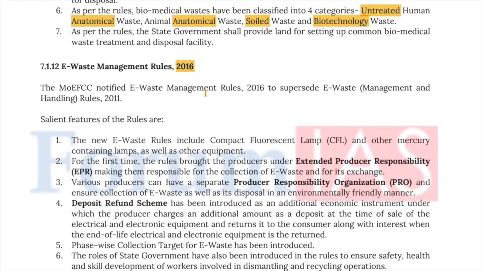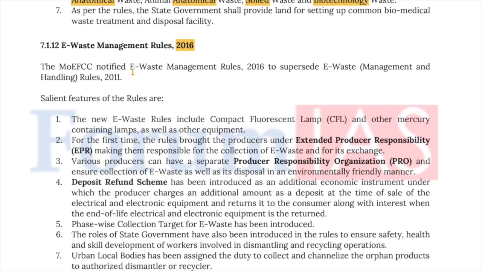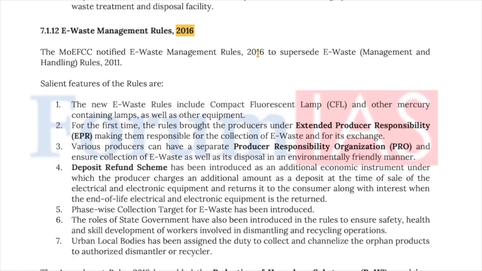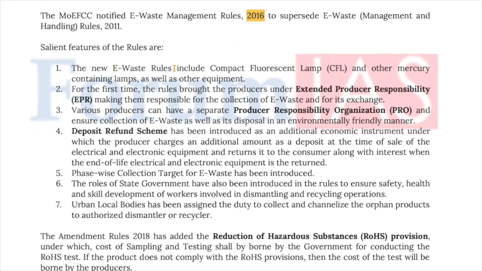E-waste management rules of 2016. Now, another e-waste management rule has come in 2022. So let's look at the rules from 2016. The new e-waste rules include CFLs and other mercury-containing lamps as well as other equipment. For the first time, the rules brought producers under the EPR, that is Extended Producer Responsibility, making them responsible for the collection of e-waste and its exchange.